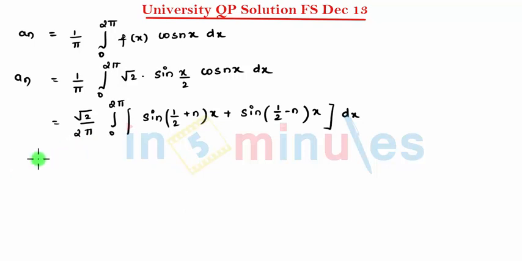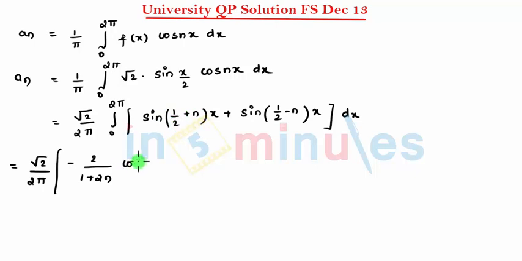So further, integration of this comes to be root 2 divided by 2 pi, and integration of this will be minus 2 divided by 1 plus 2n. This is the term which you get when you integrate this, divided by 2n plus 1 divided by 2.